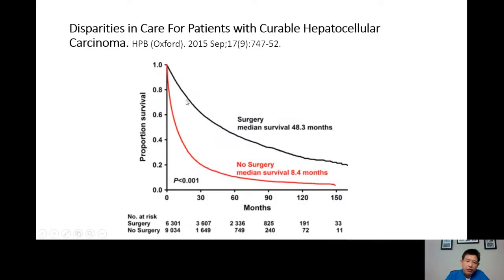This is the survival of patients with surgery and without surgery for curable HCC. With surgical treatment, the median survival is 48 months. With no surgery, 8 months. So it's very clear that the patient should be referred to a liver surgeon for surgical resection whenever they are resectable. And even if the doctor is not sure whether the patient is resectable or not, they should be sent for evaluation by the liver surgeon to determine whether they are surgically resectable.